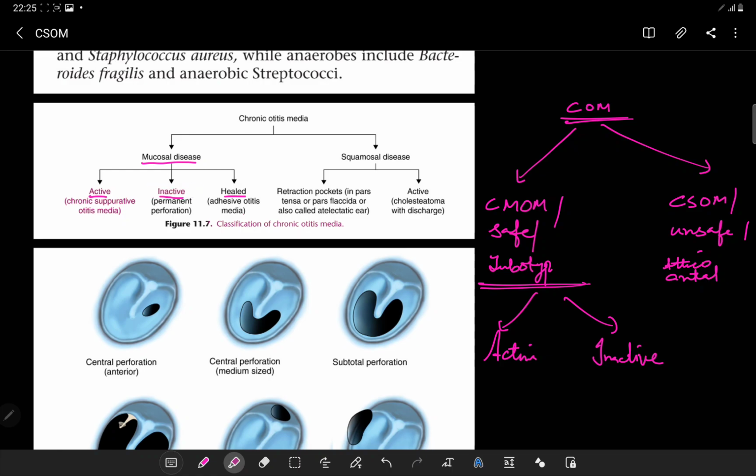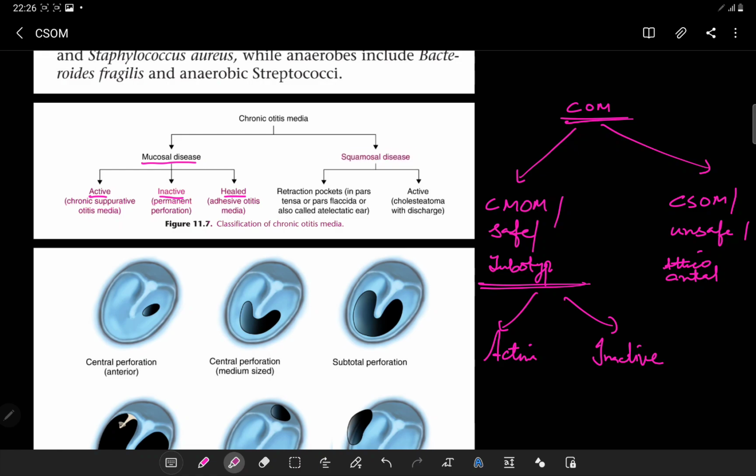And during the inactive disease, there is a perforation, central perforation. The patient is having a central perforation, but there are no symptoms of discharge. There is no purulent suppuration, infection, so there is no discharge, but there is a perforation. In the future, infection can occur. So this is the inactive disease in which there is a permanent perforation, and we have the healed one. Sometimes the perforation heals on itself, so it can lead to the adhesive type of the otitis media, usually characterized by the tympanosclerosis, in which you will see the deposition of the calcium crystals behind that tympanic membrane.